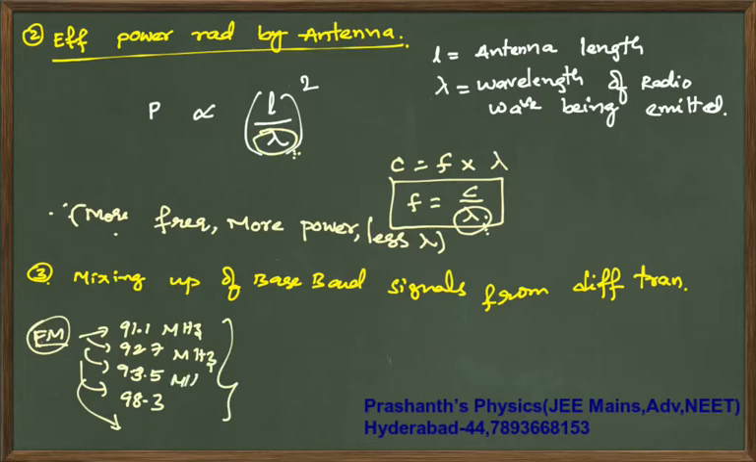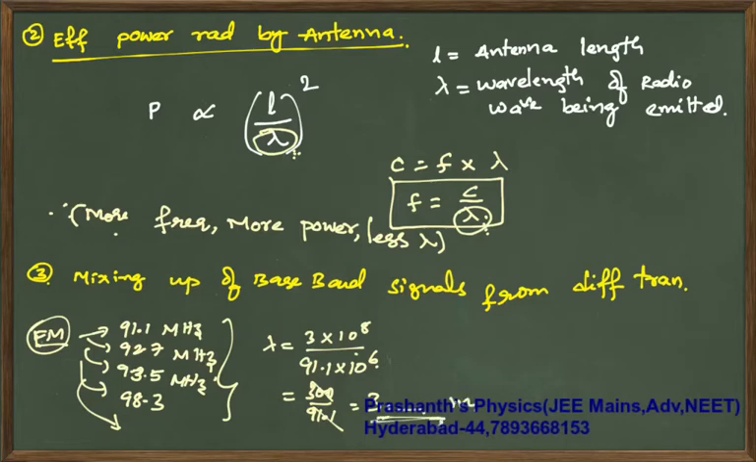Now in all this, first, why is it given in megahertz? If you take 3 into 10 power 8 for velocity, and your frequency is 91.1 into 10 power 6, that is 10 power 8 by 10 power 6, so 300 by 91.1. That comes close to 3 point something meters. So a 3 meter antenna itself is enough.